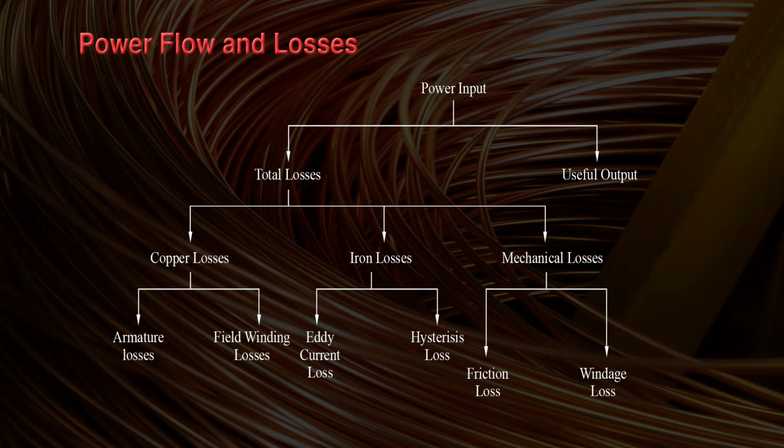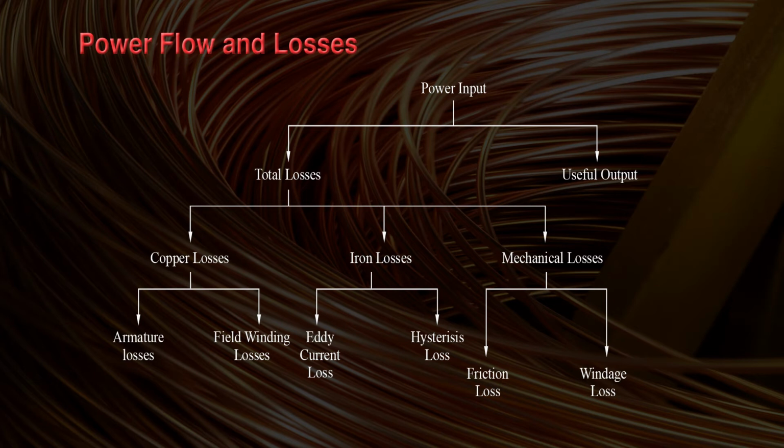That means these copper losses occur due to the resistance of the armature winding and the resistance of the field winding. The copper loss is I squared R, that means the current flowing through that winding multiplied by the resistance of that winding. The second loss is the iron loss. These iron losses can again be classified as eddy current losses and hysteresis losses.